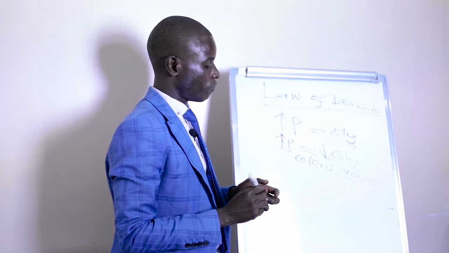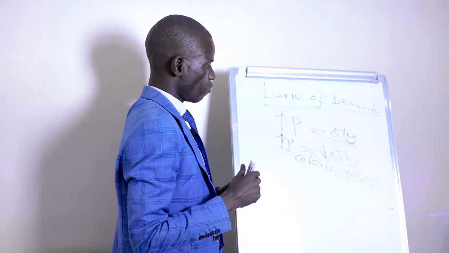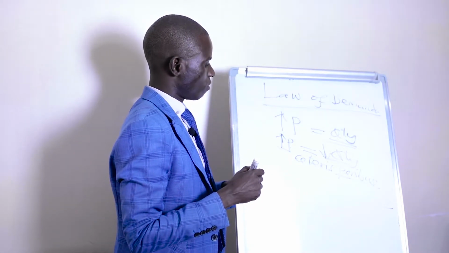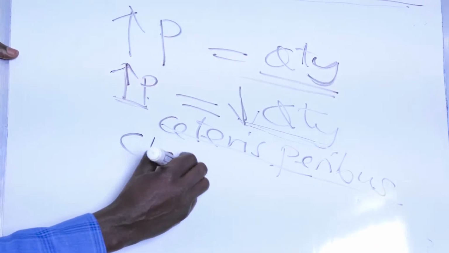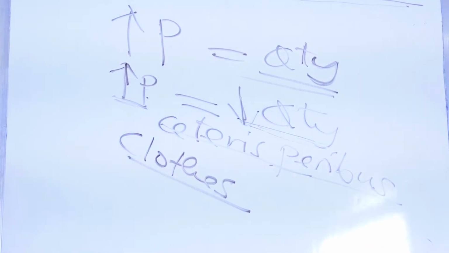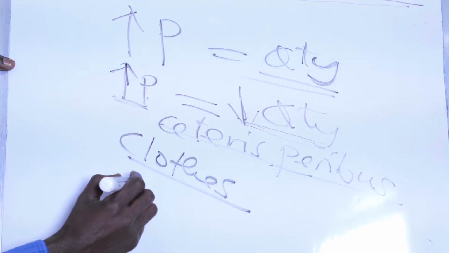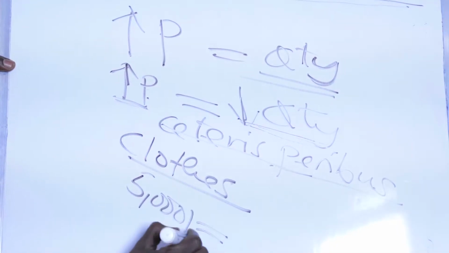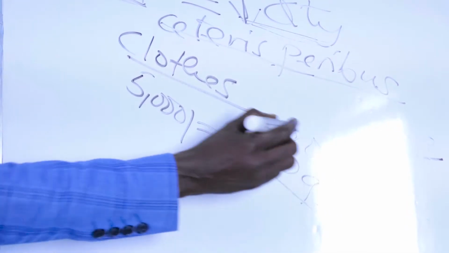For example, just a simple example, you are going to buy clothes, and you find that the clothes are sold at a higher price. If you expected that the price is, let's say, 5,000 per cloth, and you were planning to buy, let's say, 10 of these clothes, say trousers, for example.